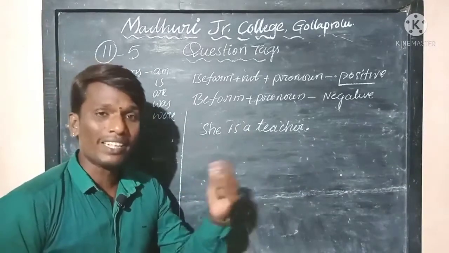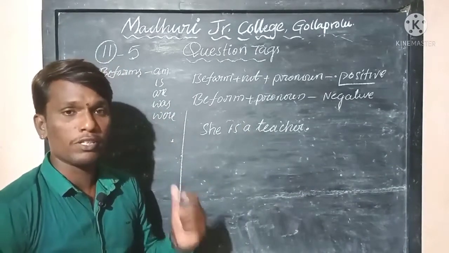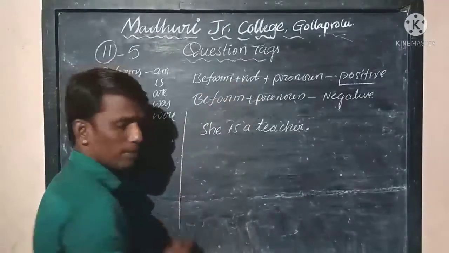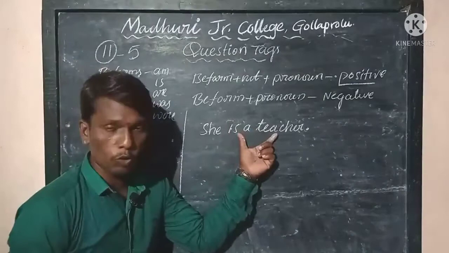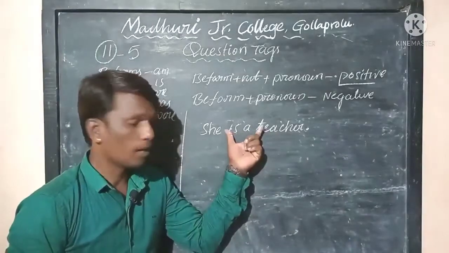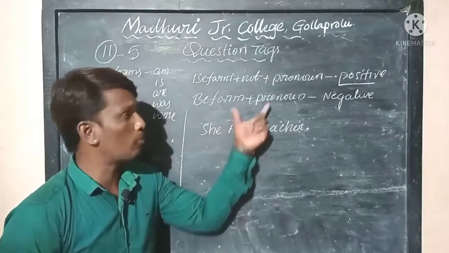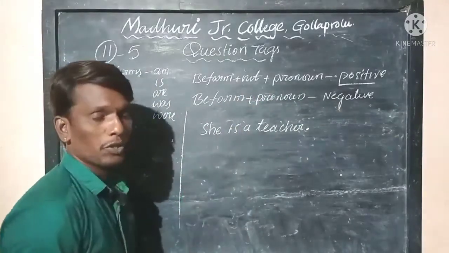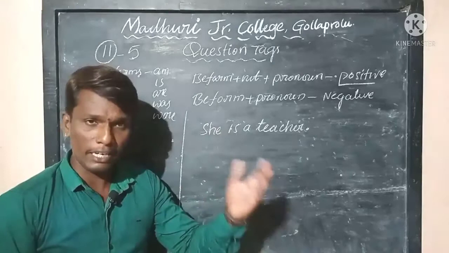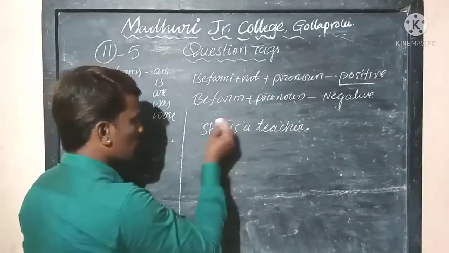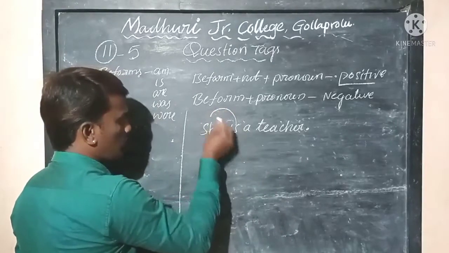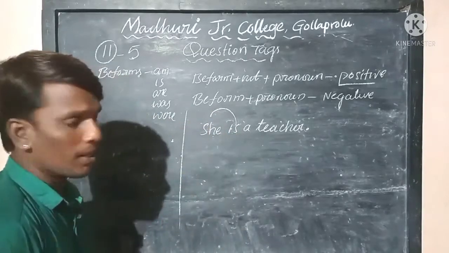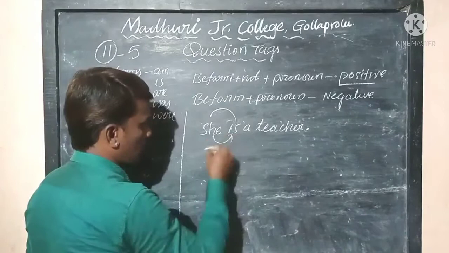Now tell me, what is the structure for adding a question tag? For a positive statement, see: be form plus not plus pronoun. So when there is a positive statement, you should make it negative by adding not. Let me write it for you. It is the same as changing it into a yes or no type question. Generally, just replace the be form in the place of the subject and the subject in the place of the be form. So that is the first thing completed.